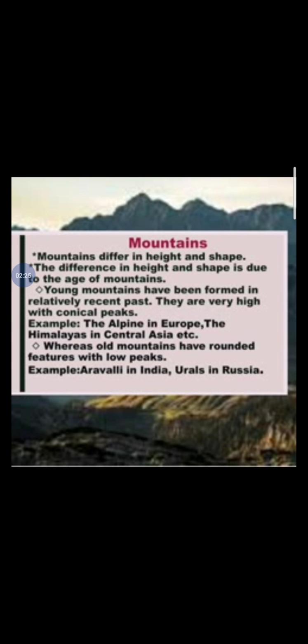Young mountains have been formed in a relatively recent past. They are very high with conical peaks. Example, the Alps in Europe, the Himalayas in Central Asia. Whereas the old mountains have rounded features with low peaks, for example, Aravalli in India and Urals in Russia.